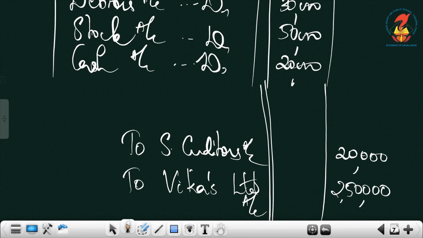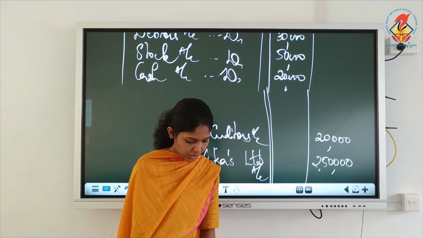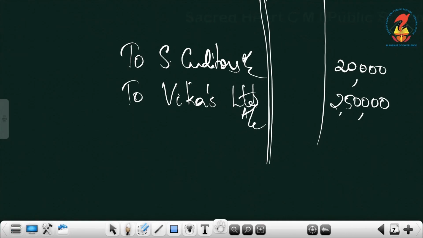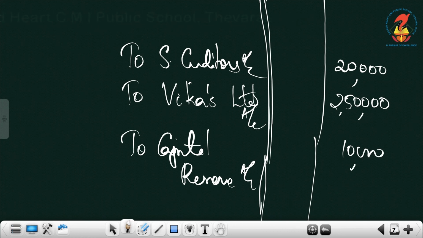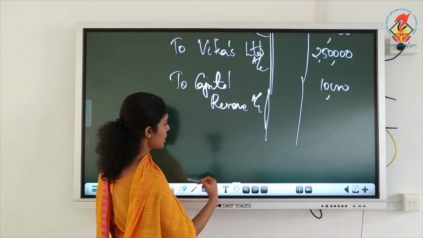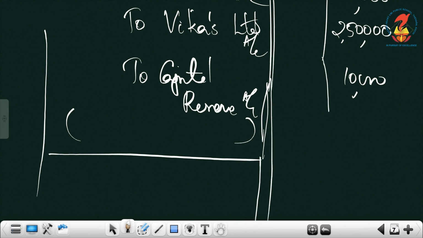Now just add your debit and credit sides. Here we have 2,70,000. There you have 2,80,000. So the shortage is on the credit side. You must write to capital reserve account the difference of 10,000. Then we will issue shares to this Vikas Limited. So the issue entry we will write, with narration: on purchase of business.